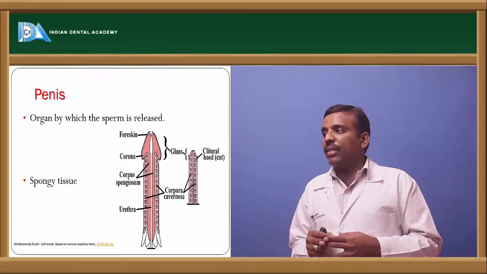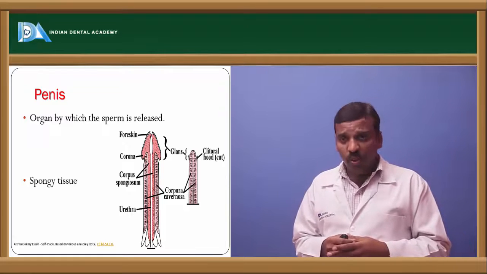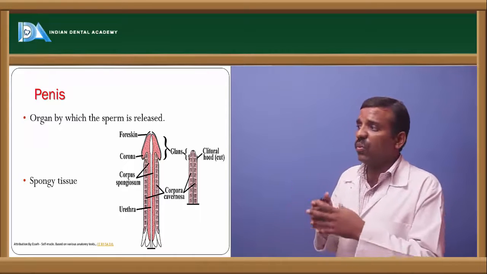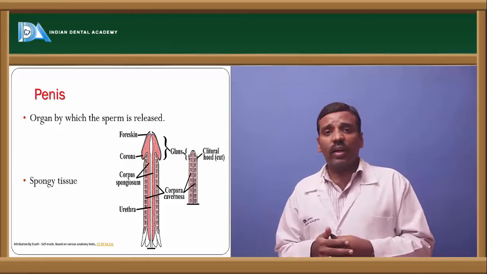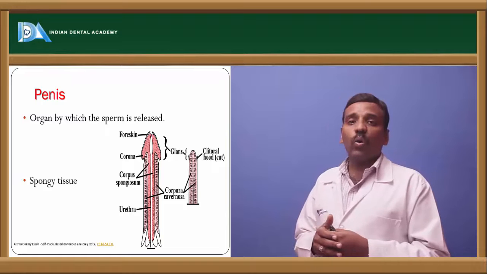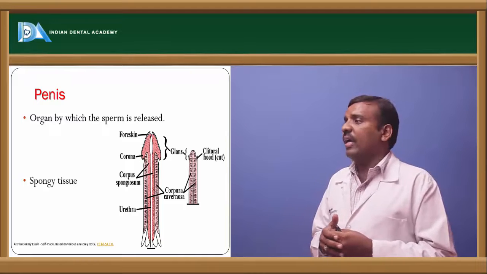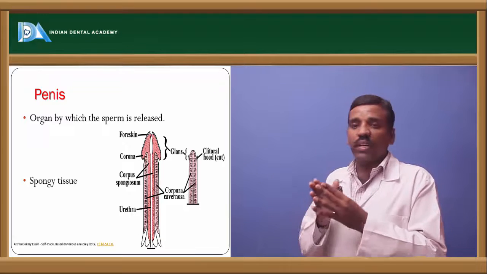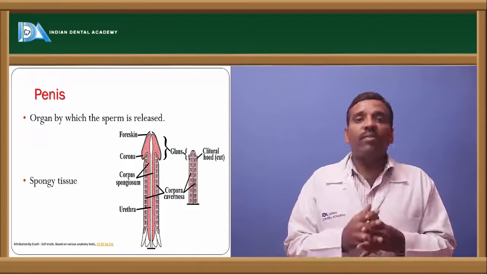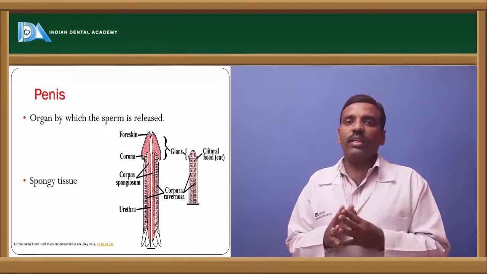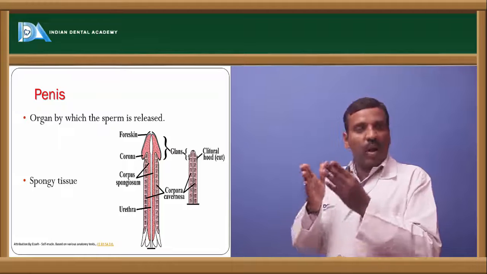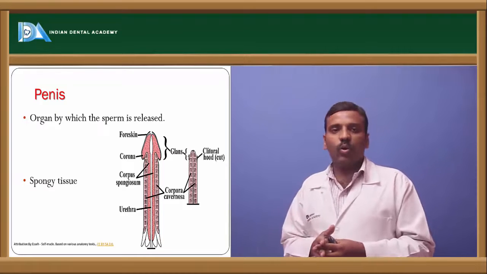Next, it contains completely spongy tissue. What is the spongy tissue? If you see the structure of the penis, there is the foreskin, which is called the prepuce. That is the first part of the penis. Next is the corona, which is a crown-like structure, and next is the corpus spongiosum, a tissue present around the urethra. The outer one is the corpus cavernosa, and upon that the skin is present. So there is the corpus cavernosa, then the corpus spongiosum, and next the urethral opening.